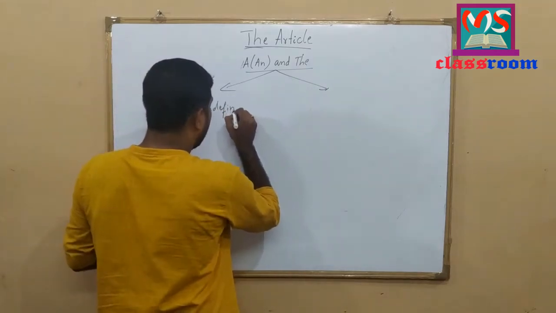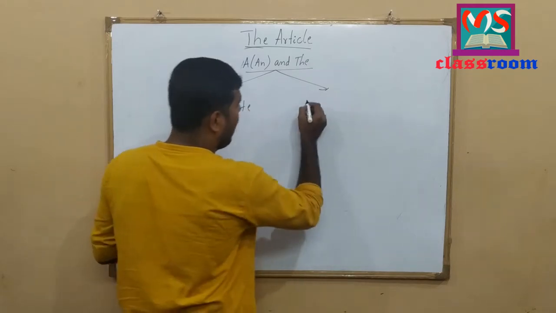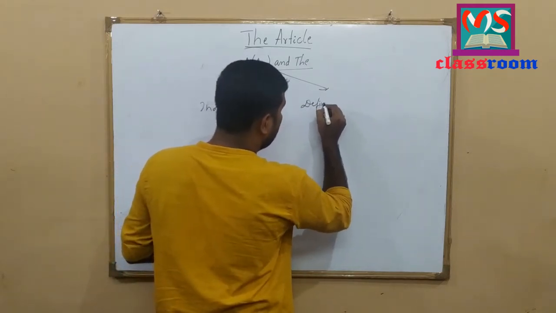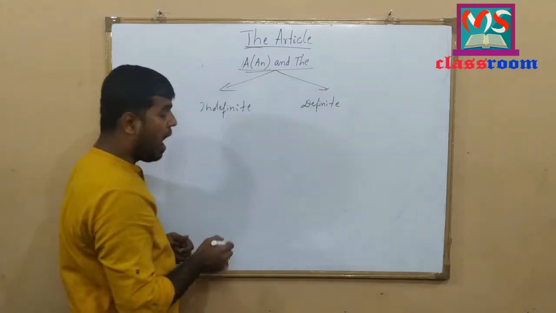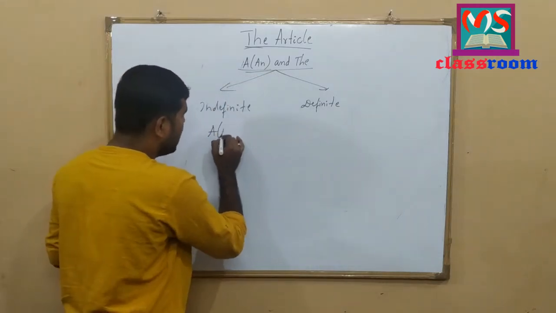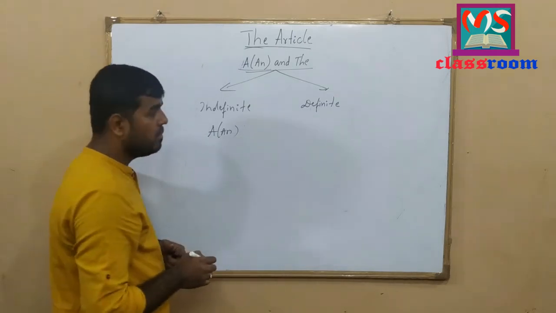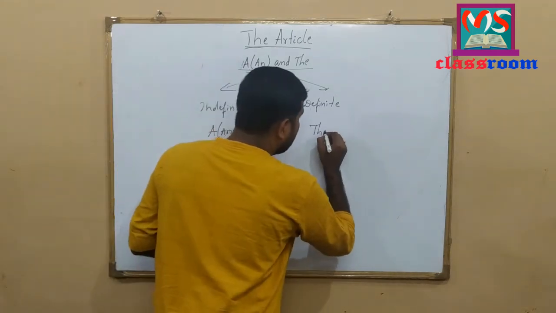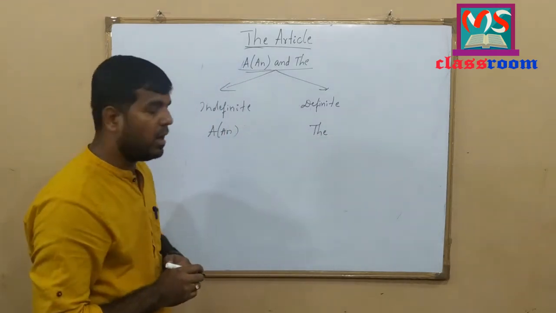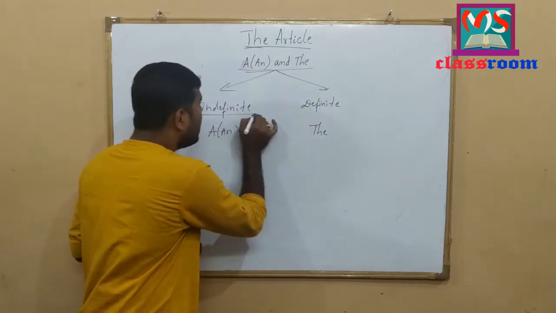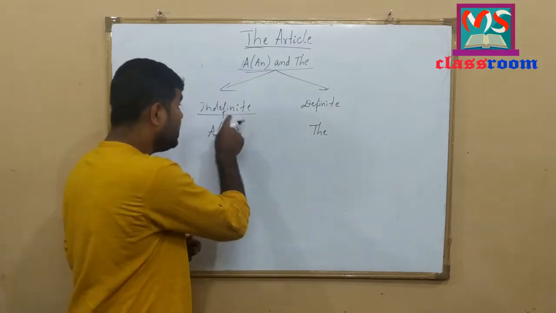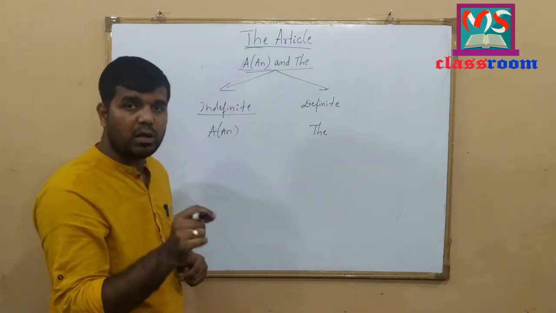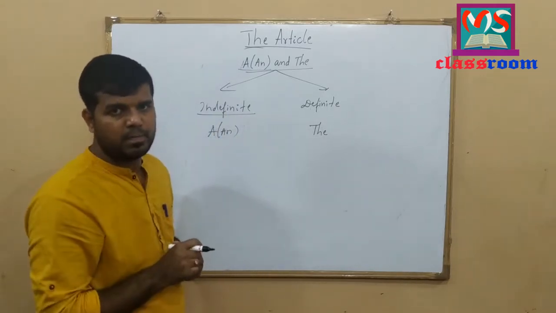Here a or an is called as indefinite article and the is called as definite article. Here name indefinite article itself, it indicates that it is indefinite, it is not particular or it is not definite.